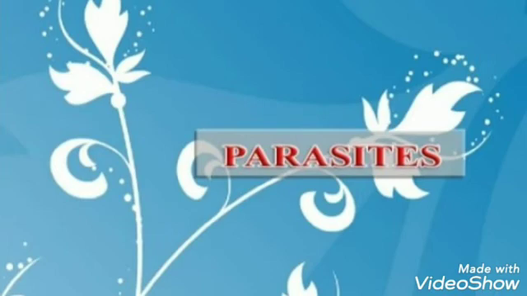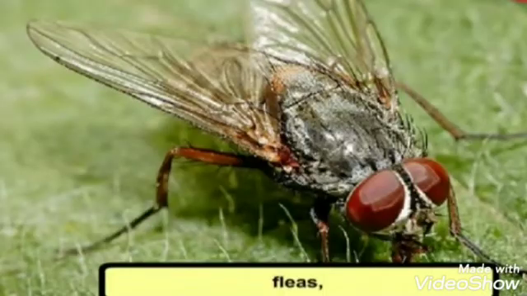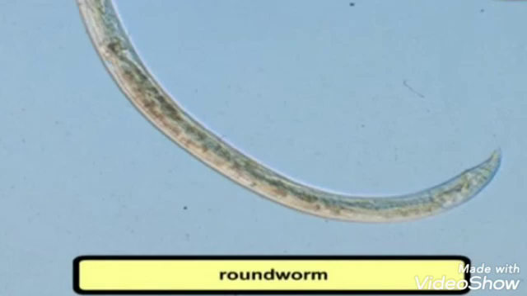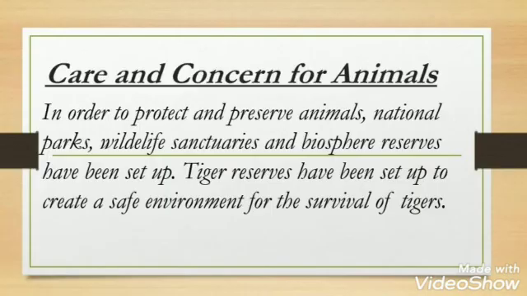Parasites. Some small and very small animals depend on other living organisms for their food. They are called parasites. For example, mosquitoes, flies, louse, roundworm, and hookworm, etc. They may live on or inside the host organism and get food by sucking their blood.